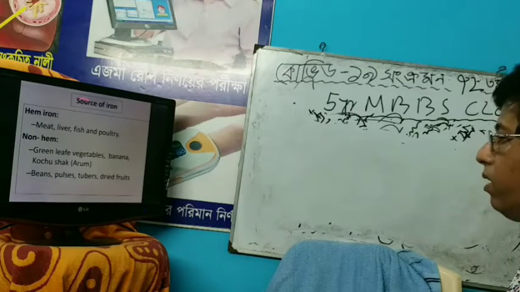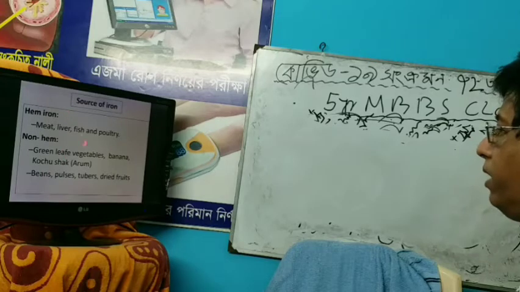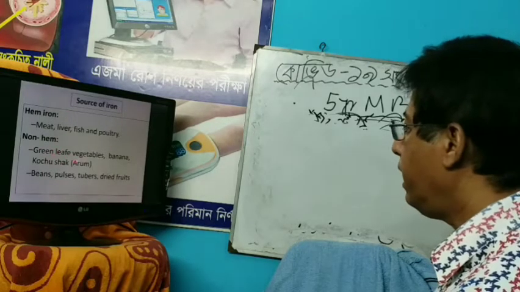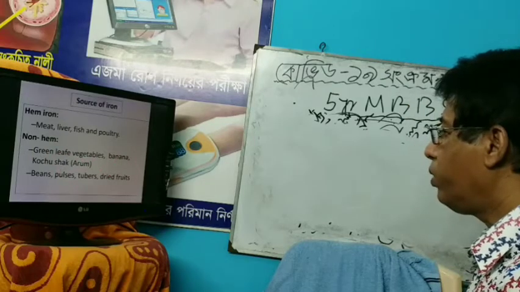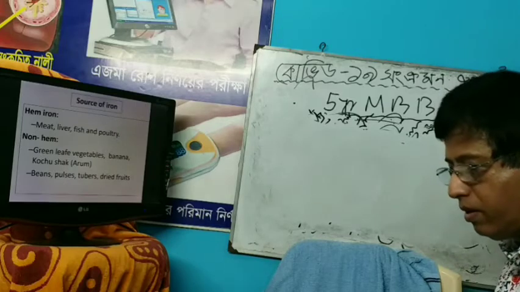Non-heme iron, very important, comes from green leafy vegetables, banana, kochu shak, beans, pulses, tubers, and dried fruits.